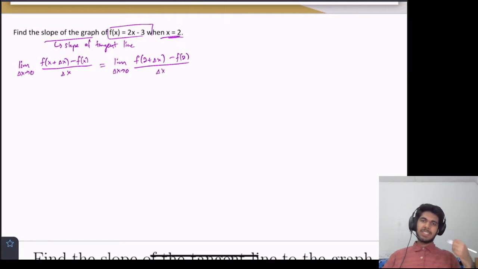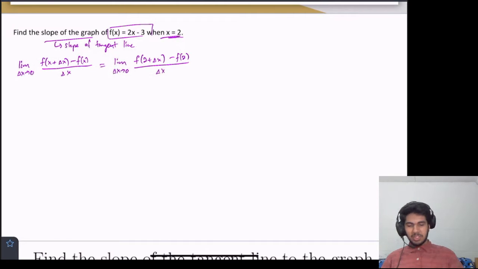Right, so we should be able to think about the visualization that we're at some point 2 comma f of 2 on the function, and then we're going to move over just by the tiniest amount, this tiny delta x. And then from there, we can see what the slope is.